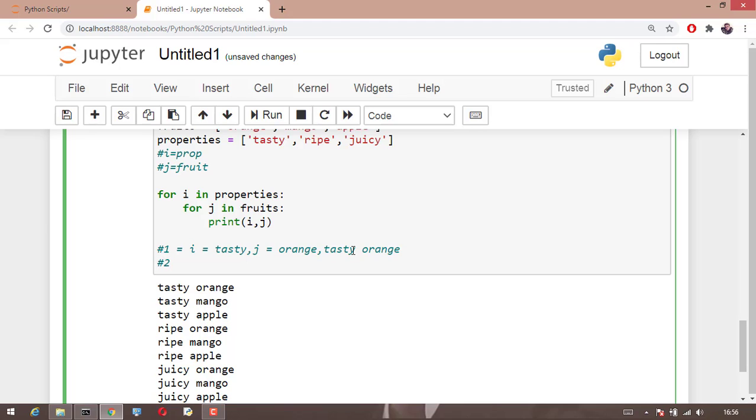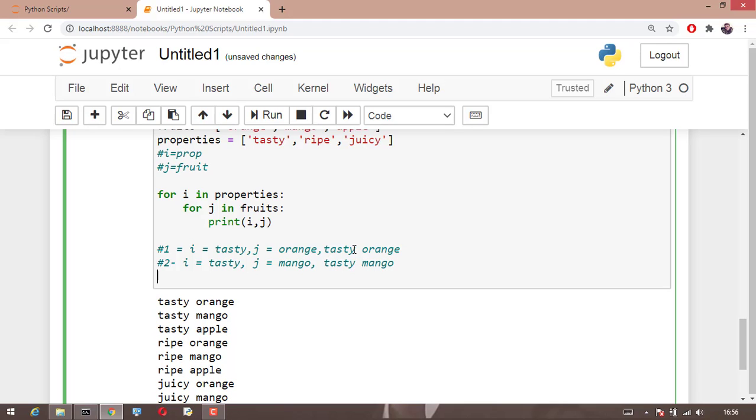So we'll take up the next step, the second step. In the second step, what happens? i value will remain the same. It will be tasty itself because all the items in fruits are not yet completed. So my j value will become mango. Then tasty mango will get printed. Then we'll go to the next step where my i value will be equal to tasty the last time, and j value will become apple. So it will be tasty apple.